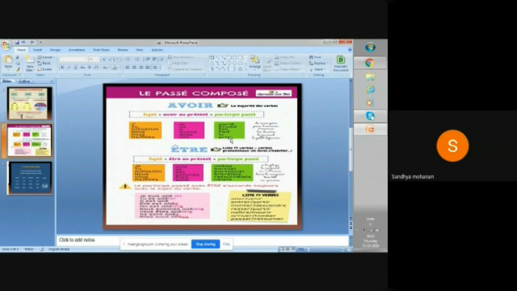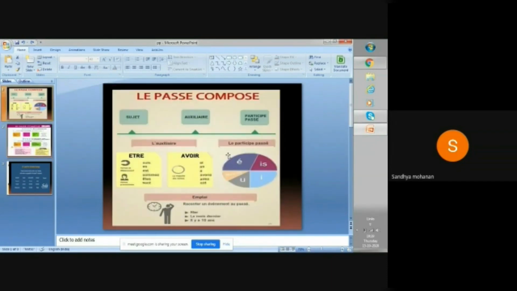Prendre is pris. These are all very important. You should remember how to do this in past tense. So, two things: auxiliary plus participle. For the participle, if the verb ends with er, é; if it is ir, i; if it is re, u; and if it is prendre or any other verb, you have to use is.